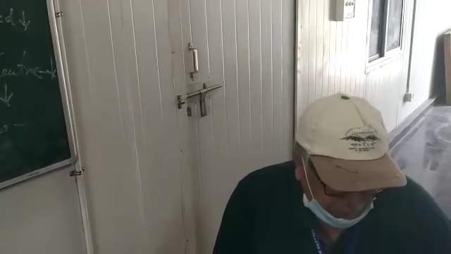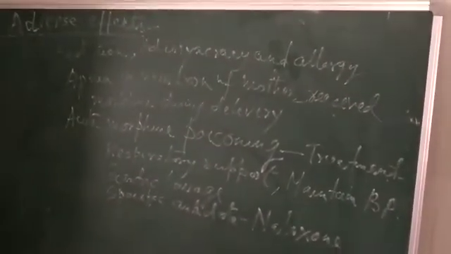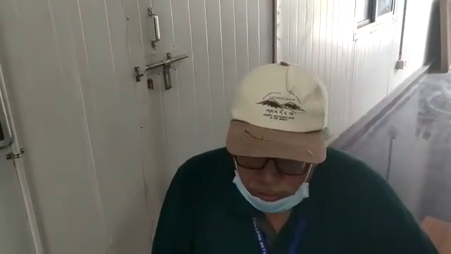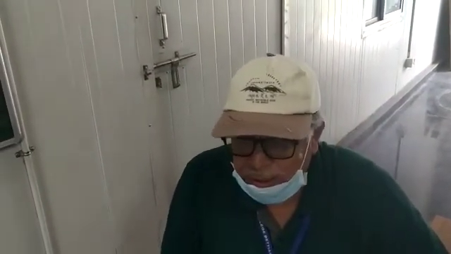Then respiratory insufficiency. Any condition which causes respiratory insufficiency, one should not use morphine. Then in case of head injury, this drug should not be used. Though in some centers it is used, ideally it should not be used.